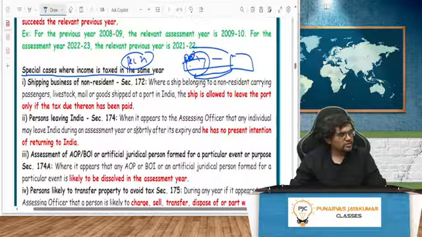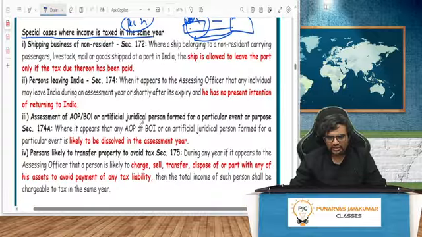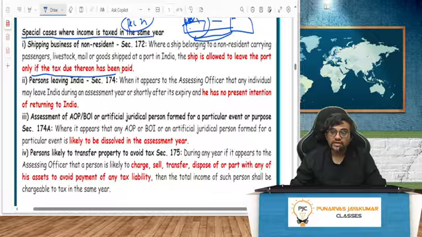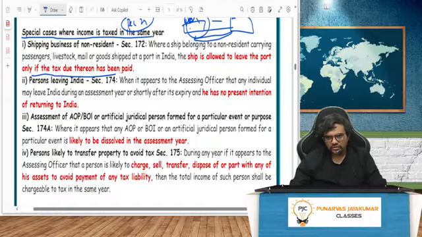Where a ship belonging to a non-resident carries passengers, livestock or mail shipped at a port in India, the ship is allowed to leave the port only if tax has been paid. Makes sense. In 172, you don't have an agent or permanent establishment, nothing in India. If you have a person in India, then I will catch him next year. No problem. Don't worry. You don't have anything. You just come here, pay tax and then go. I will leave you only after you pay the tax.